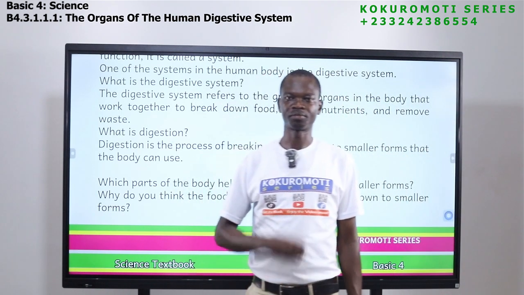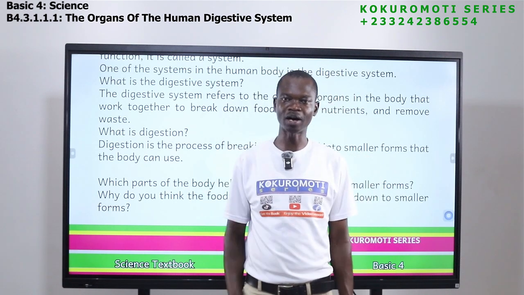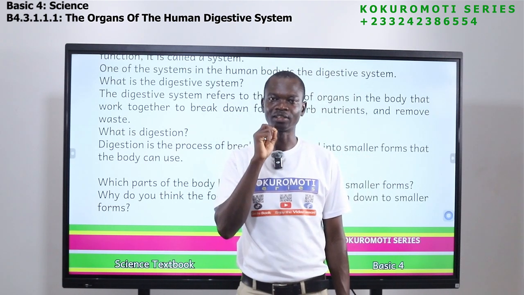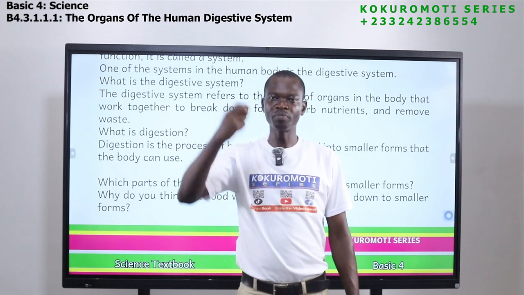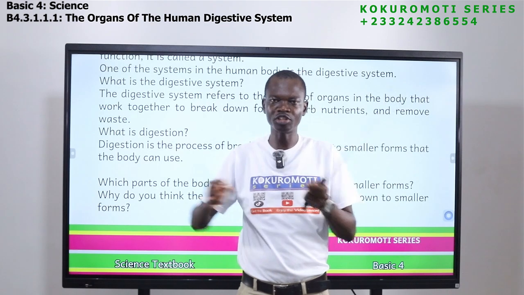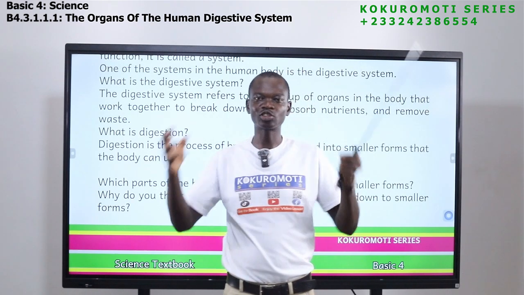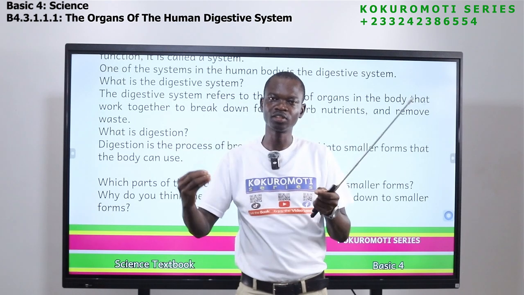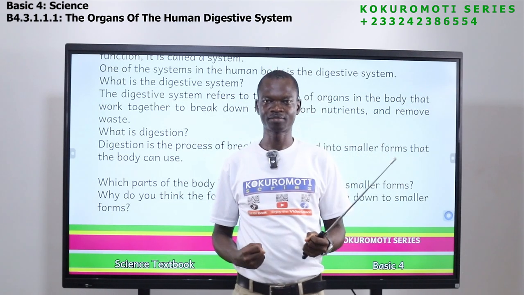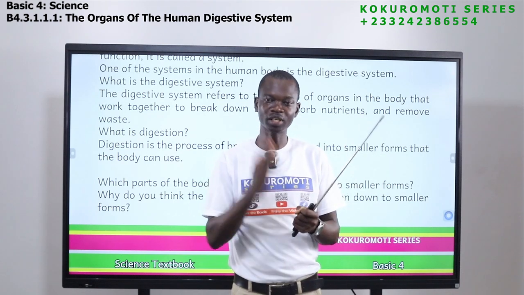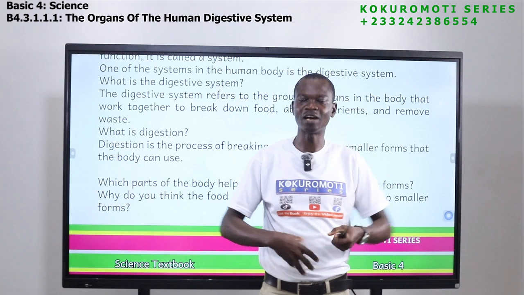If you have yam, you put the yam in your mouth, what will you do to the mouth? You use your teeth, your tongue, to chew it. Why do we chew? We make sure the yam is broken down into smaller pieces or parts. So digestion is all about breaking down this food so that the body can absorb the nutrients in it. If the food is not broken down, there is no way the energy in the food can be used by the body.